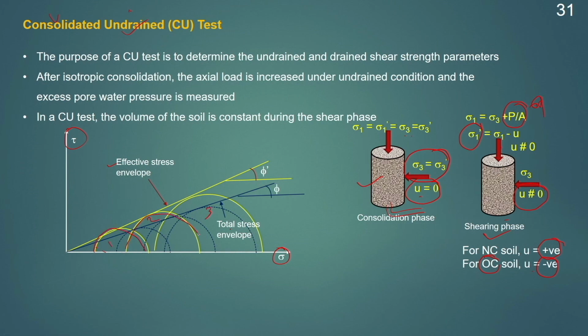Then the Mohr circles will be plotted, and depending on the total stress or the effective stress, we can calculate phi dash or phi. Generally, phi dash is higher than phi, or the effective angle of internal friction will be more in comparison to the total angle of internal friction.